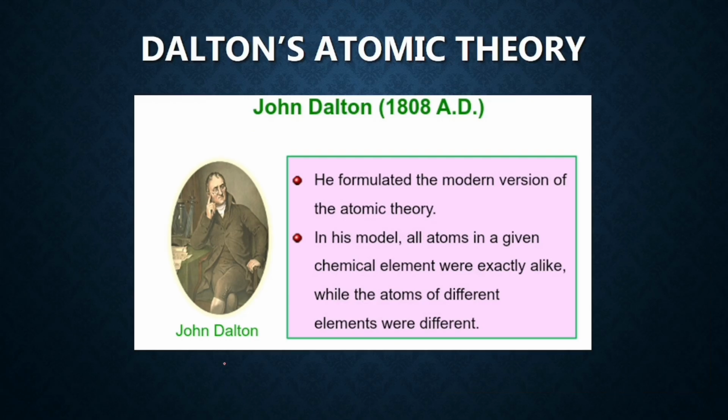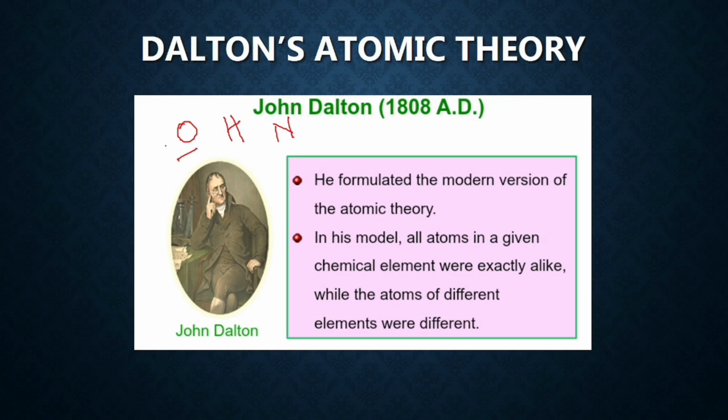Moving to the next, that is Dalton's theory. He formulated the modern version of the atomic theory, and in his model all the atoms in a given chemical were exactly alike, while the atoms of different elements were different. This is so obvious, like atoms of oxygen, if you consider oxygen atom, if you consider hydrogen atom, if you consider nitrogen atom. So according to him, all the atoms in a given chemical were alike, while the atoms of different elements were different.